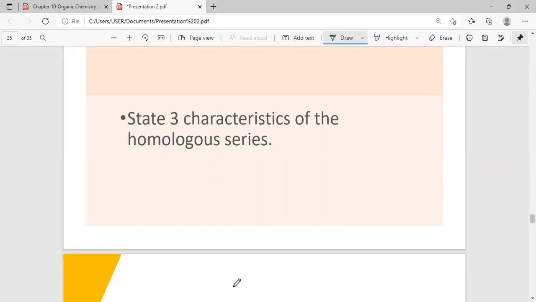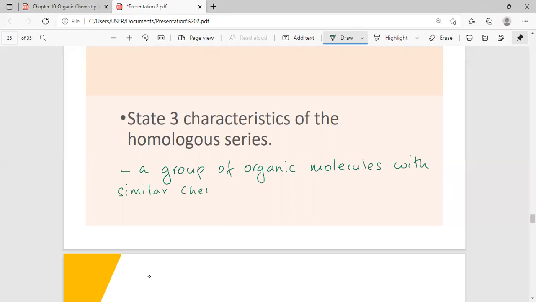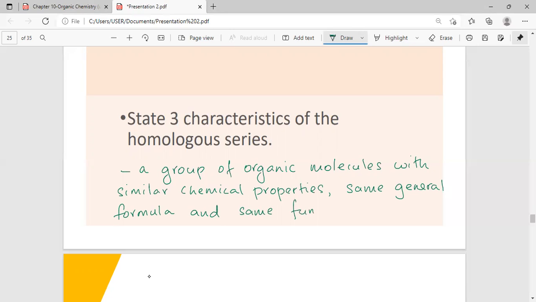All right, good, everyone. Homologous series is a group of organic molecules with similar chemical properties, the same general formula, and the same functional group.